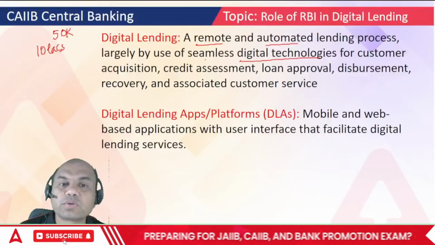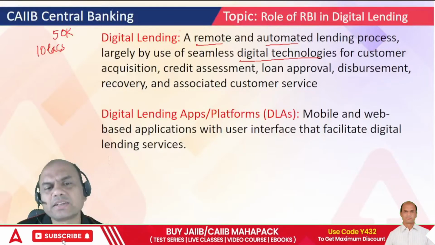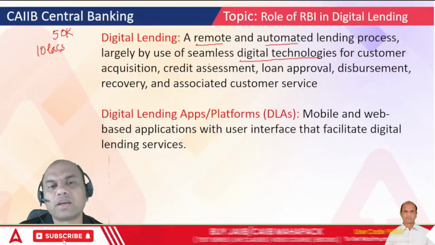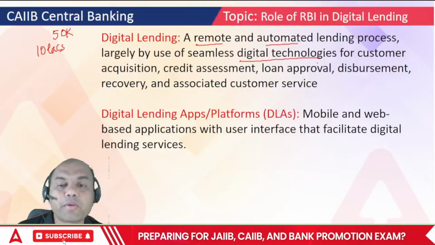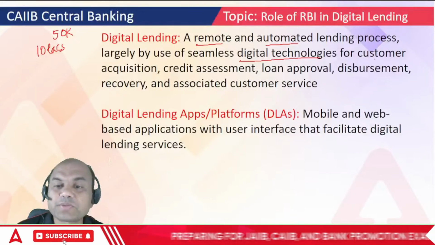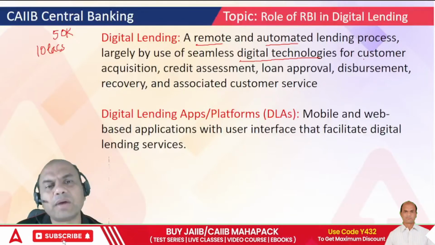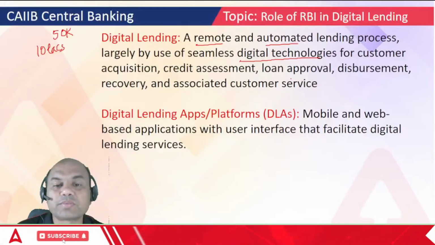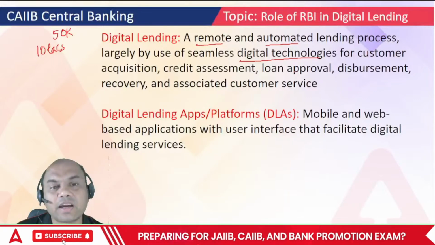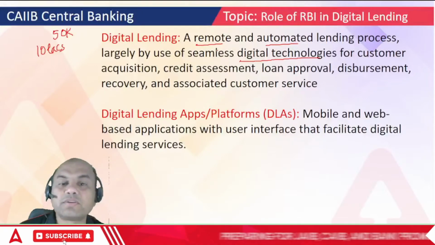Assessment, checking the CIBIL score. Mainly digital lending is given based on CIBIL score only. No physical documents are required. Loan approval, okay. Disbursement is done online only into the bank account of that customer. And associated customer service means whatever service is to be given to that client afterwards, that is also given digitally.